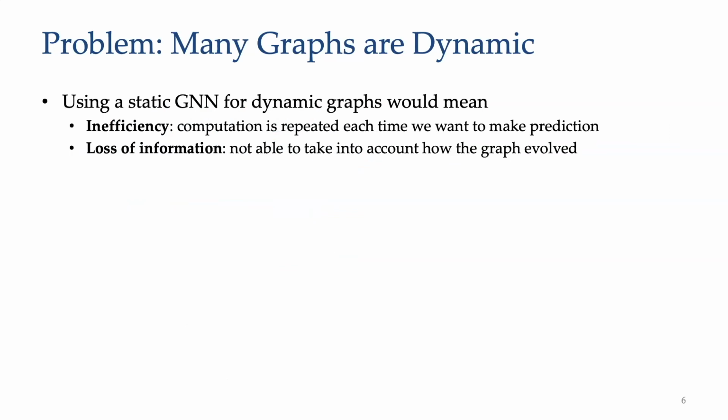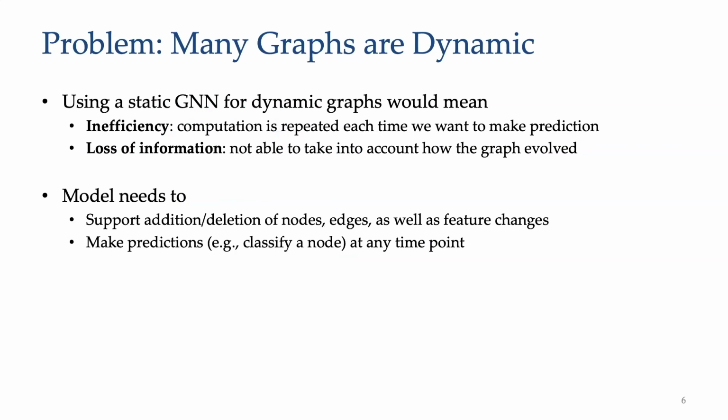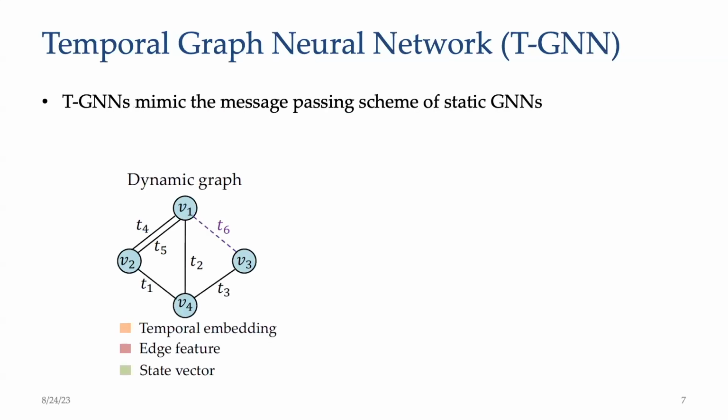The challenge here is that static GNNs fail to learn a good representation of a dynamic graph because they cannot capture how the graph evolved. Ideally, we want the model to support changes of graph structure and make predictions at any time point. For example, we can predict the representation of a node in the future. To this end, temporal graph neural networks are developed to learn temporal embeddings on continuous-time dynamic graphs, which are